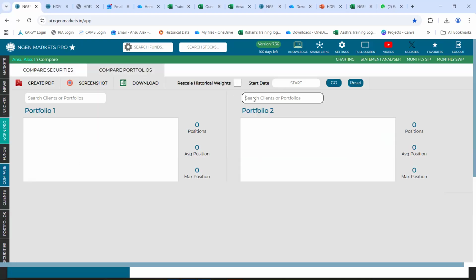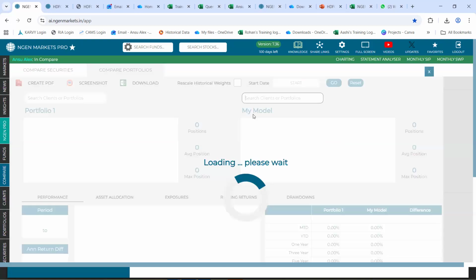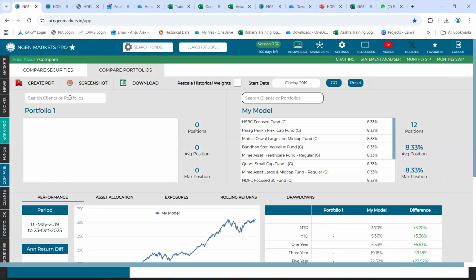So what I mean is portfolio. Here, which portfolio? The client portfolio you are talking about? Yeah, client portfolio. Two separate portfolios, you can compare them side by side. No, but the client portfolio, one client will have one portfolio only. Now, how is it 2 portfolios? Yes, so this feature is specifically for when you wish to acquire new clients, pitching your model portfolio to a prospective client.